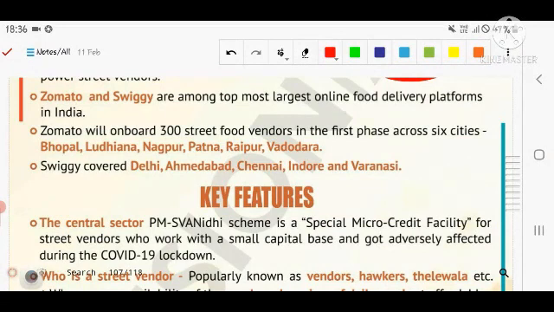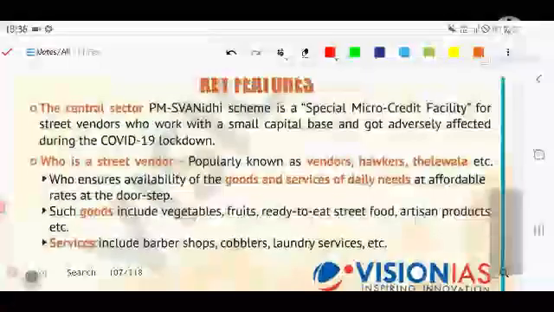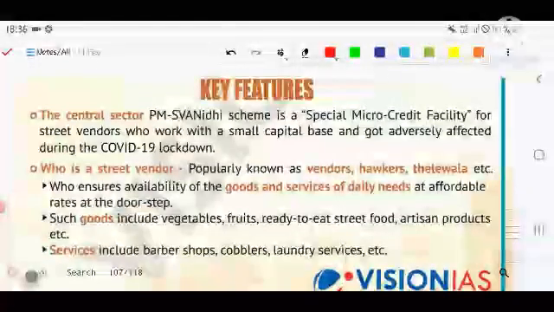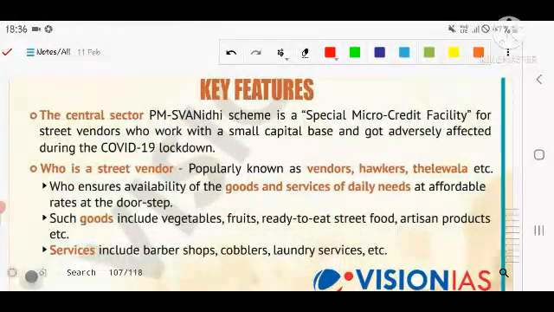The density of this type of working is found in the western part of India. Swiggy covers Delhi, Ahmedabad, Chennai, Indore and Varanasi. So it is diversified there. Key feature of the scheme: it is a central sector scheme, the PM SVANidhi scheme, a special microcredit facility for street vendors who work with a small capital base and got adversely affected because of the COVID-19 lockdown.